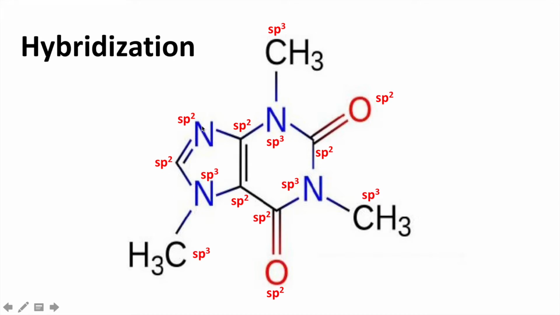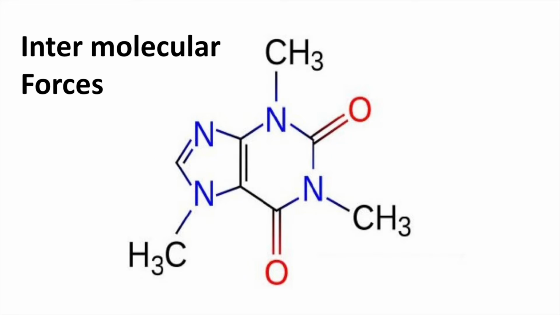Next, let's talk about the electron geometry. All the sp2 hybridized atoms have trigonal planar electron geometry, and all the sp3 hybridized atoms have tetrahedral electron geometry. Next, let's talk about the intermolecular forces in the molecule. There are 3 types of intermolecular forces contained within this molecule.